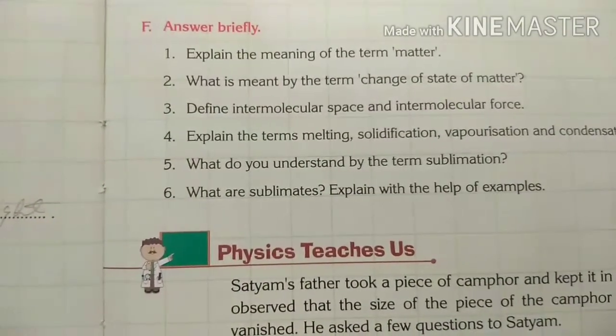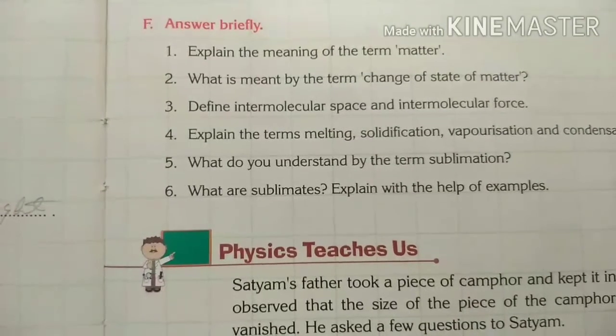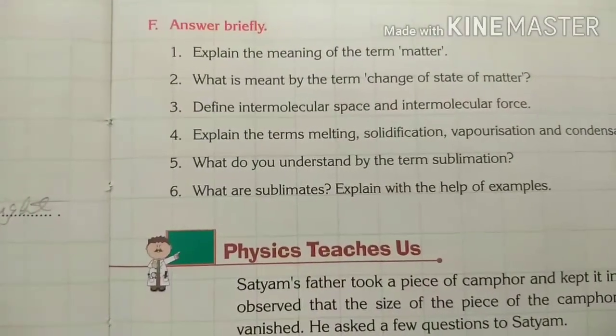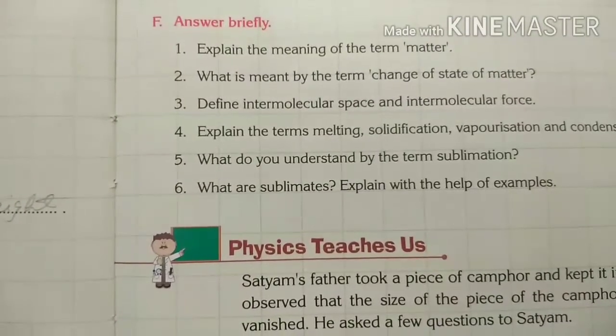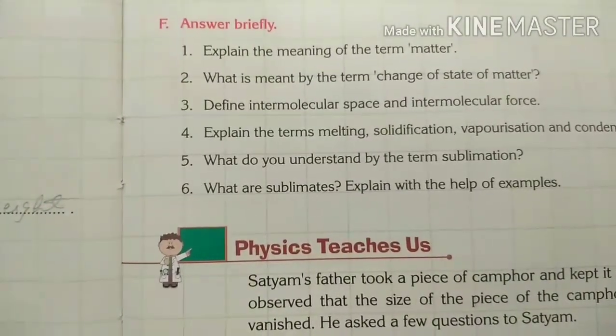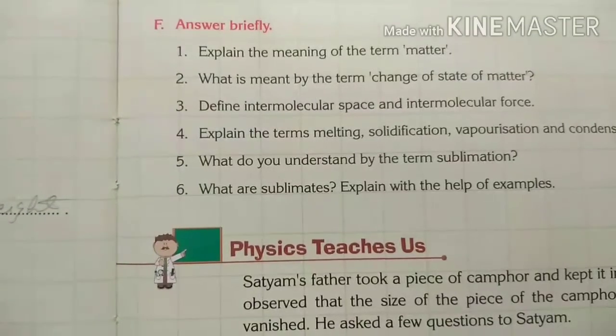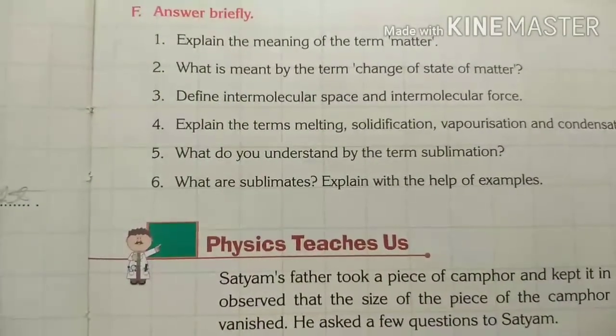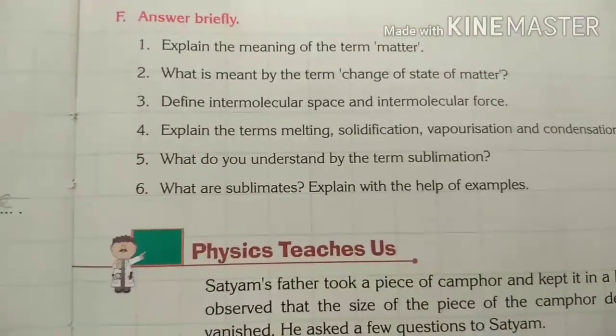What are sublimates? Explain with the help of example. The solid state formed from gaseous state on cooling is called sublimate. I repeat, the solid state formed from gaseous state on cooling is called sublimate. Explain with the help of example. In comment you will write example. Okay.